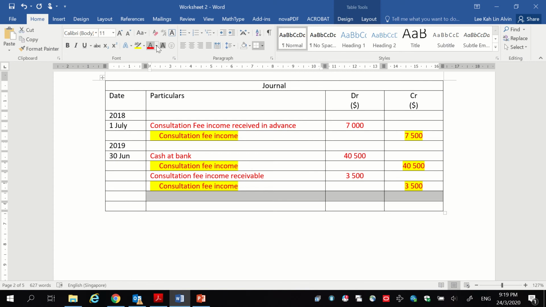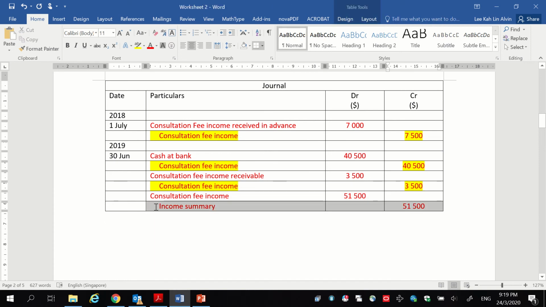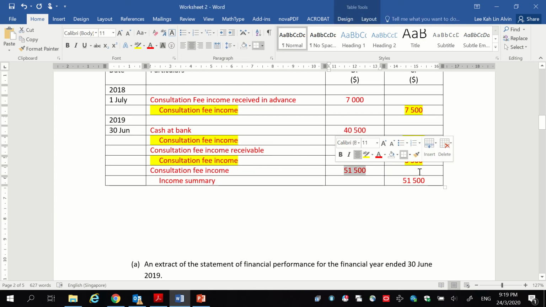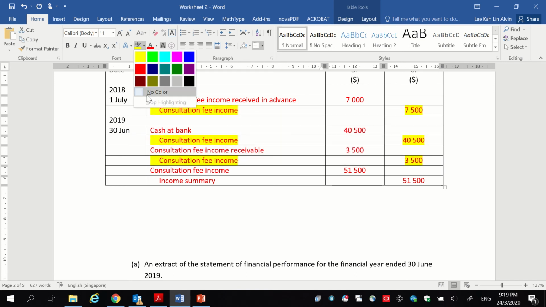We will debit consultation fee income so that this number will be transferred to this account called income summary. When you transfer the number to income summary, you are transferring it to the statement of financial performance, which you will see later on. Now, why did I write 51,500? It is basically these three numbers that are highlighted. These three numbers add up together, since these numbers are the income that you earn this year.